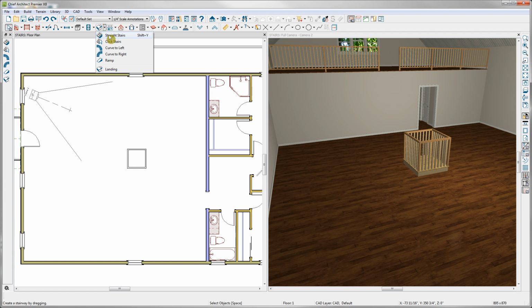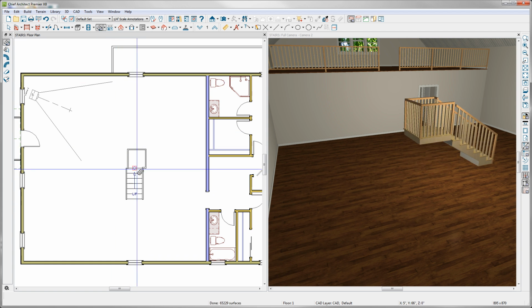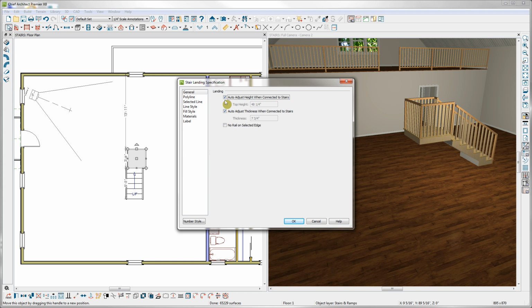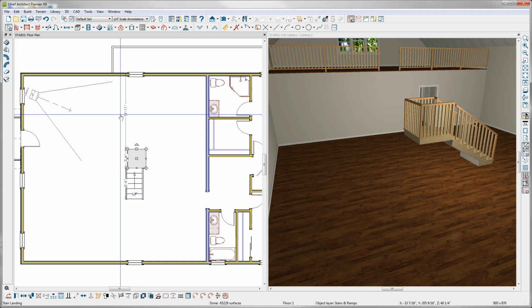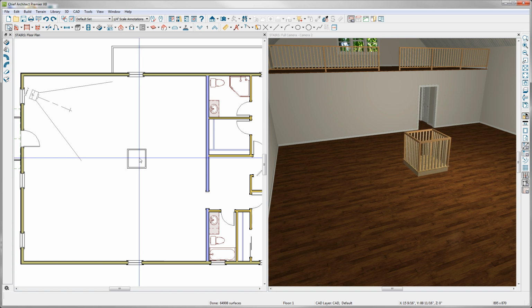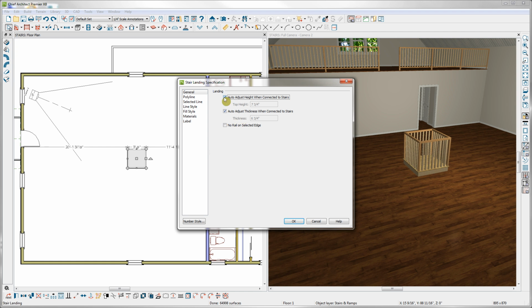Now if I go to my stair tools and add stairs to my landing, Chief will automatically adjust the height of the landing, because remember, in my stair landing specification, I've still got auto adjust height when connected to stairs. However, I'll go ahead and undo that. I can double click on the landing itself and establish the height of the landing first.